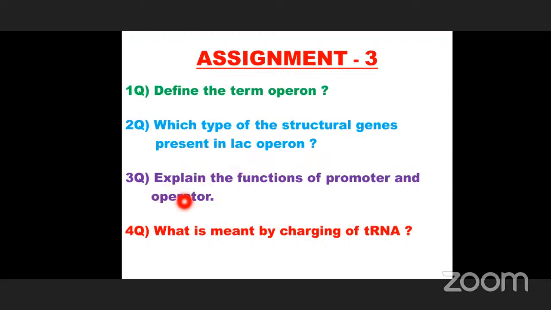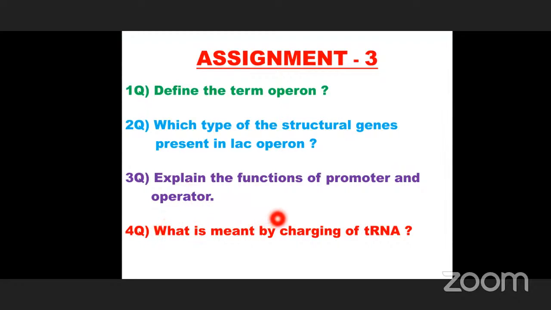Next, coming to the third question. Explain the functions of promoter and operator. The promoter is the starting point of the operon and RNA polymerase binds to the promoter, and the operator is also present on the operon. It can regulate the total transcription process. That is the third question.